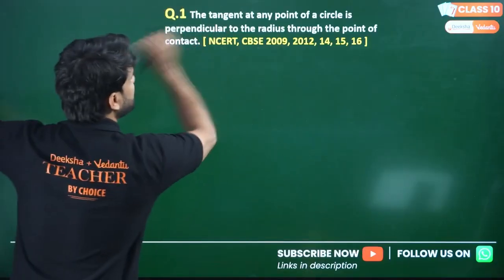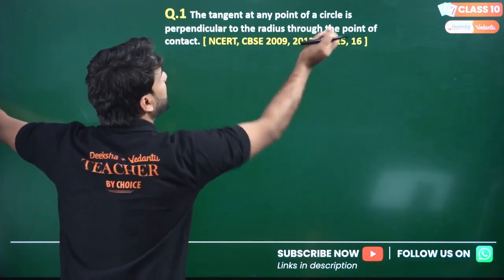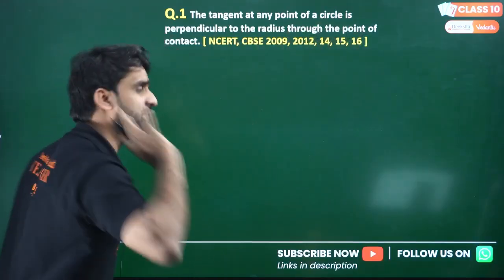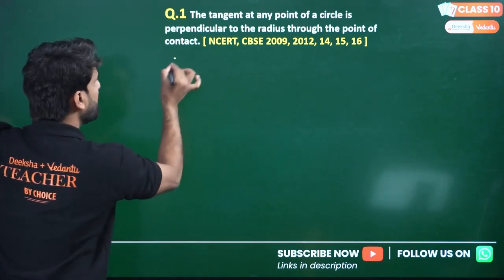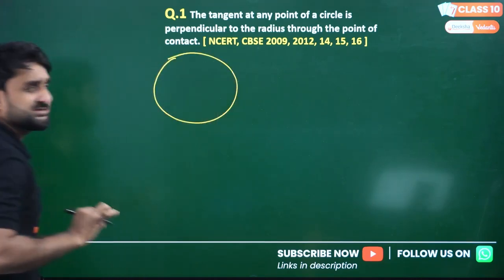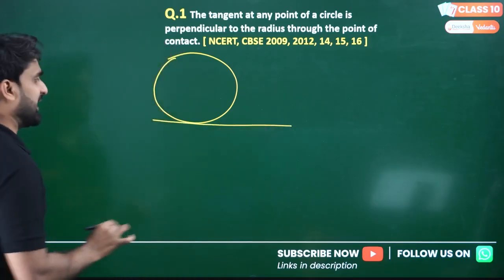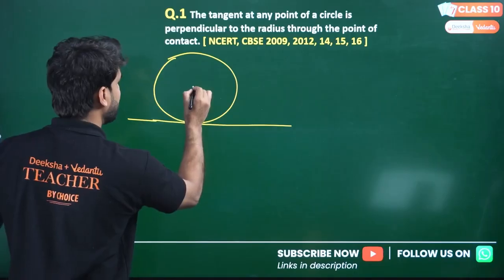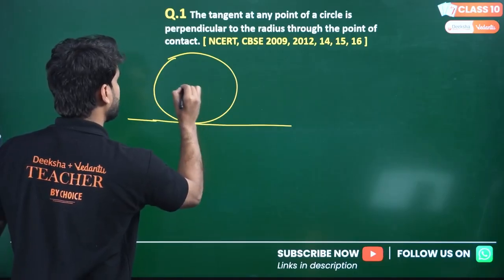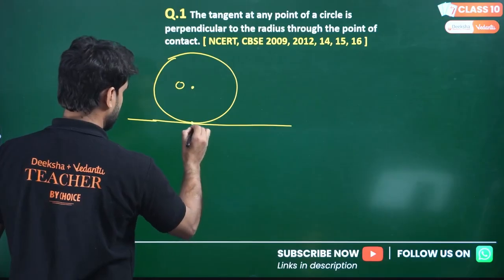The question is: the tangent at any point of a circle is perpendicular to the radius through the point of contact. Let me show you the proof. Please watch the video. Let's say this is a circle, and this is a tangent here. And here is the center O, and this point I'm calling P.